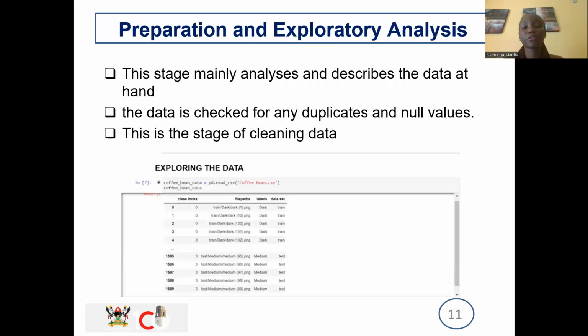Then when I look at the preparation and exploration, you're preparing it, you're describing the data at hand. Check for duplicates, check for null values. That's what I did here.